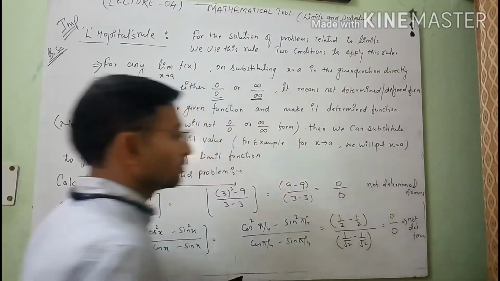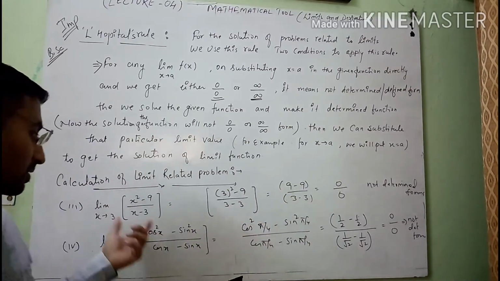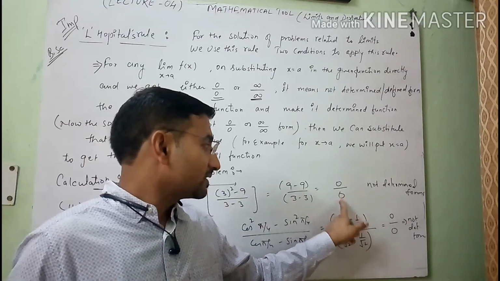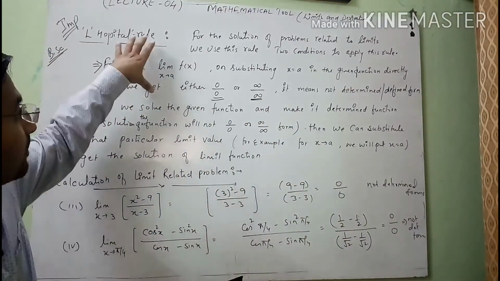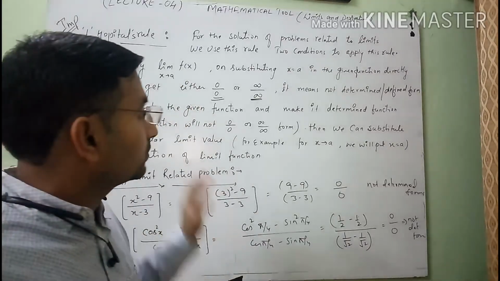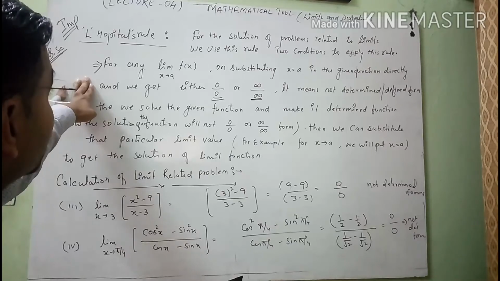So what will we do for their solution? For this type of problems, these two and more problems related to them, which give us 0 upon 0 or infinity upon infinity form, we use the help of L'Hopital rule. So I will explain here in front of you the definition and the working process of the L'Hopital rule.